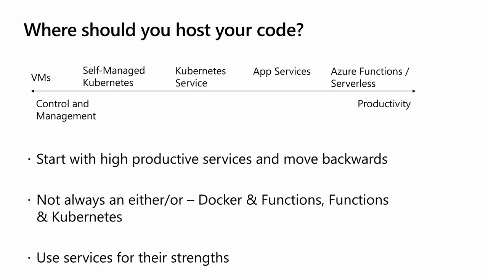Azure Functions' superpower is that it's event-driven and instantly scalable. If you have a workload that's triggering on some type of event stream or queue, Azure Functions is a phenomenal strength for that. Kubernetes' strength is that you have these rich microservice meshes that you can build together. If you want to build a rich, complicated microservice type framework, Kubernetes is fantastic at that. App Service's superpower is websites, web apps, web APIs, mobile backends. If you have something like my newsfeeder app, actually where I would probably host this RSS reader would be in App Service.